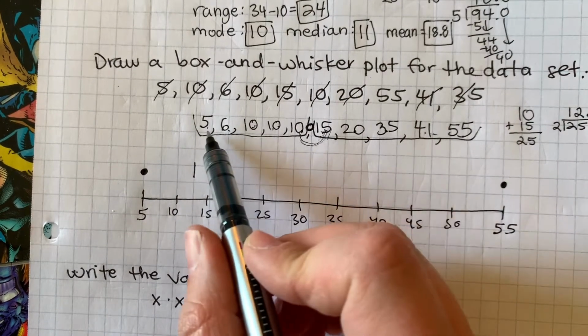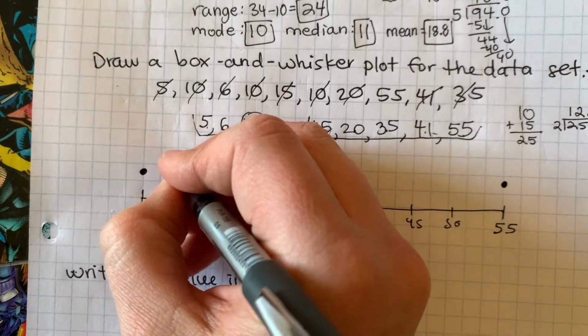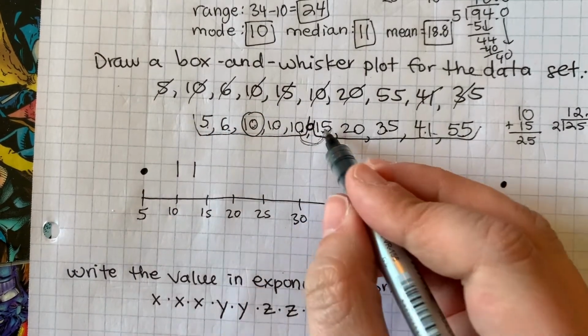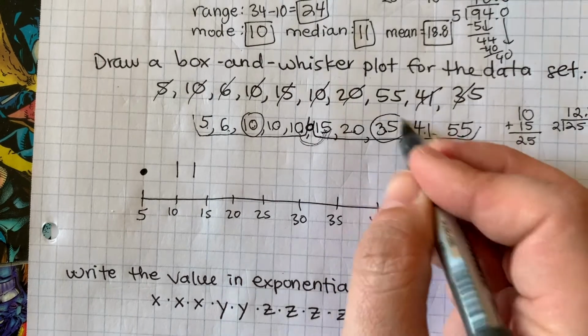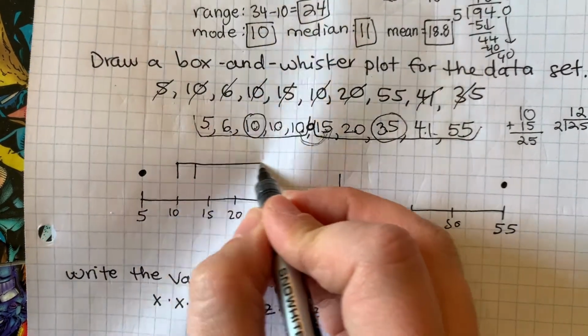Now I'm going to find the median of my lower half, which is going to give me my lower quartile. Fancy word. 1, 2. Oh, yes. Okay, so 10 is my lower quartile. 1, 2, 3, 4, 5. Yes. 35 is here. So that means now I draw my box.